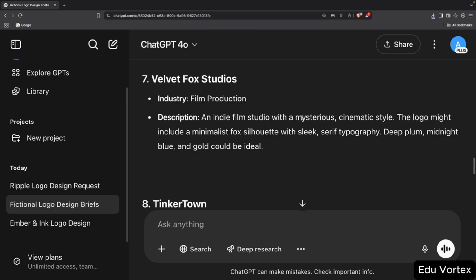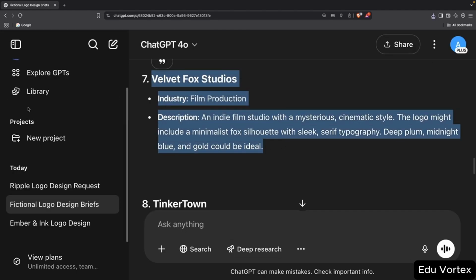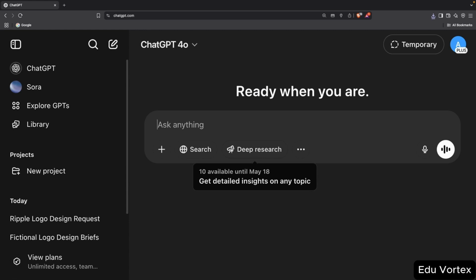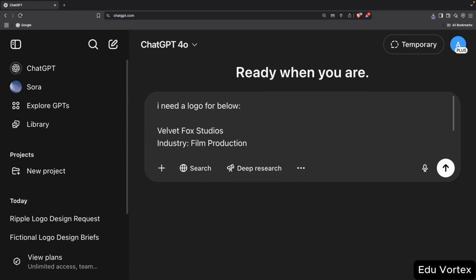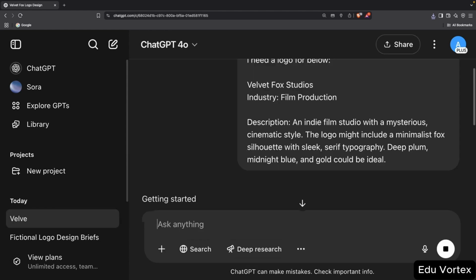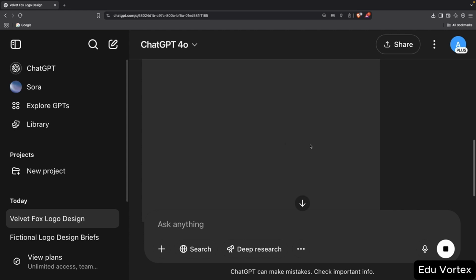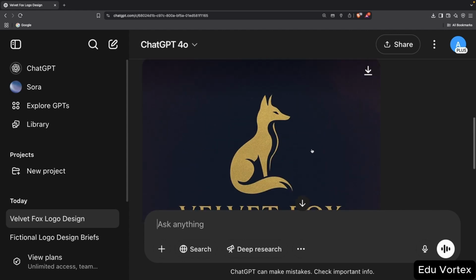Now let's try one more. Velvet Fox Studios. It's a film production company. I'll prompt ChatGPT with, I need a logo for Velvet Fox Studios. The logo is now generating. And here it is. Another great result.